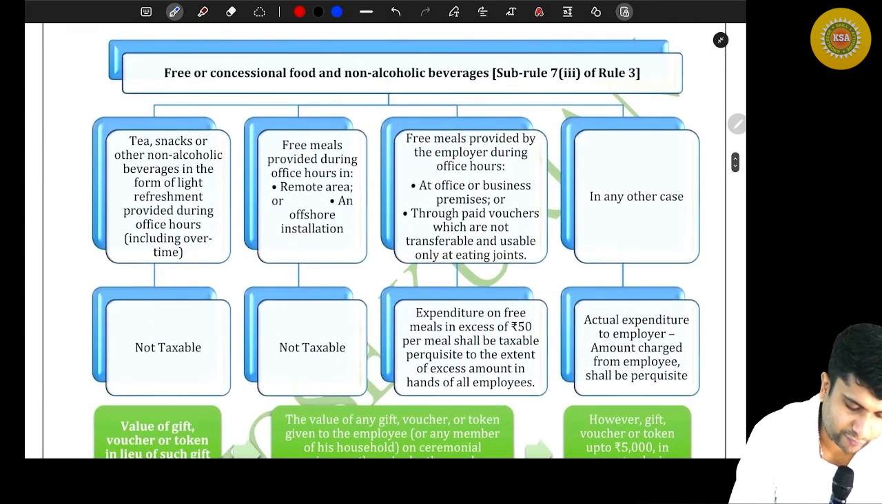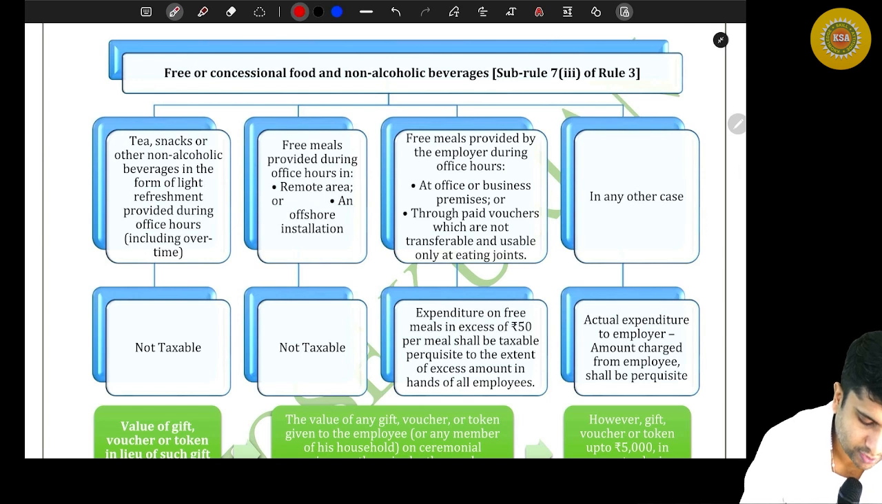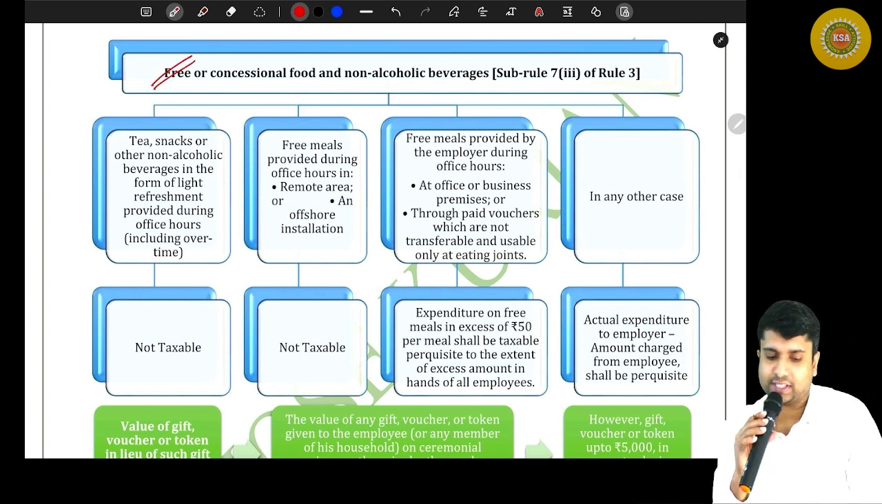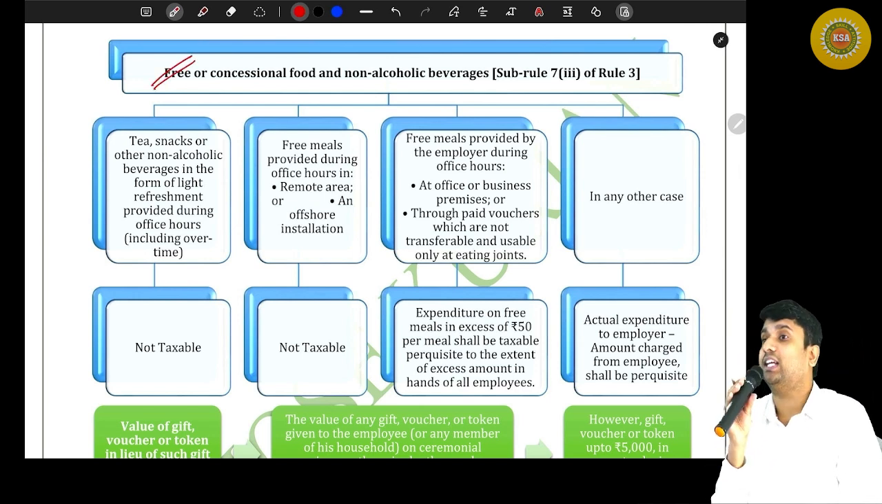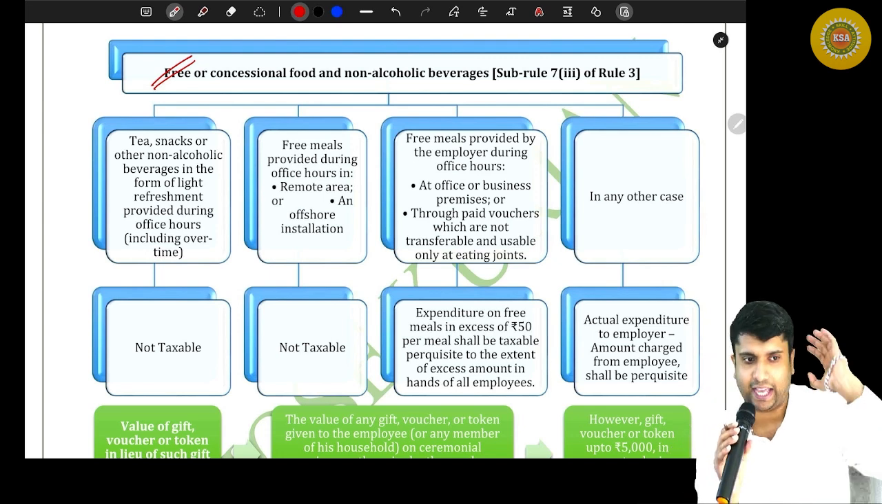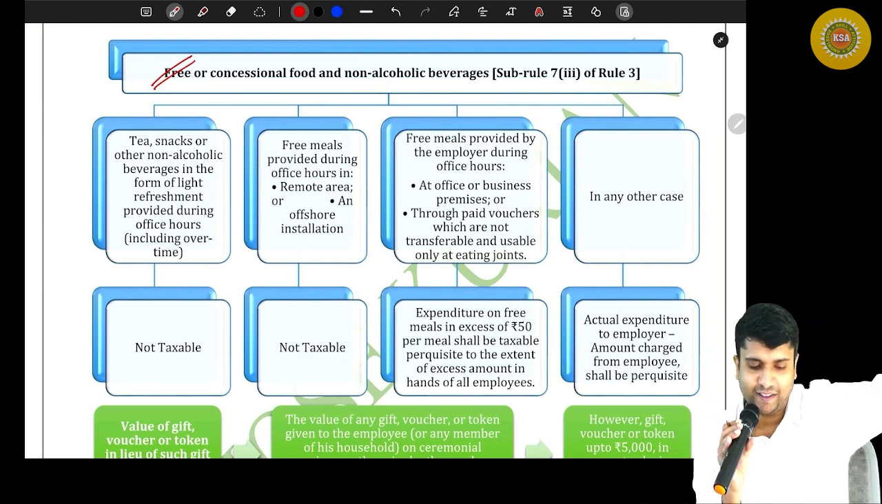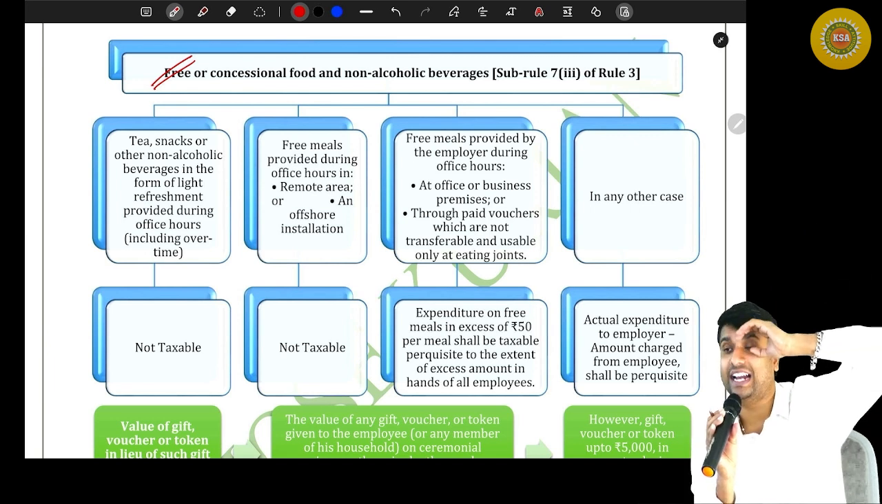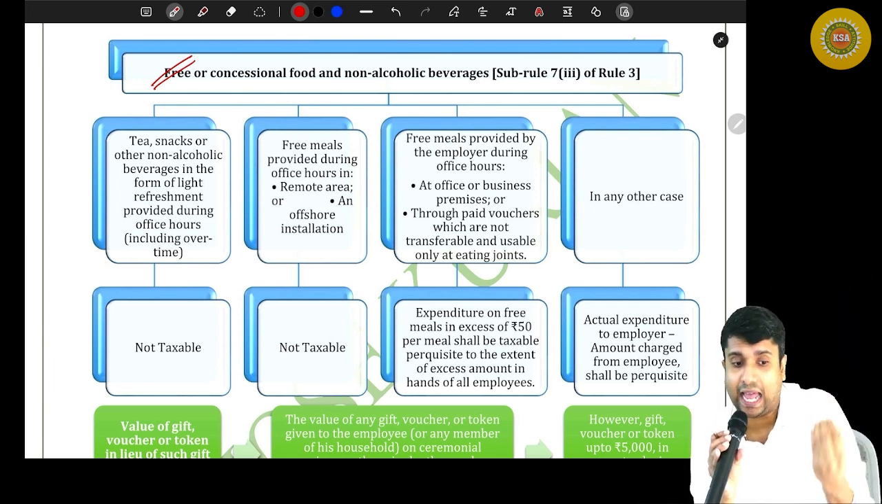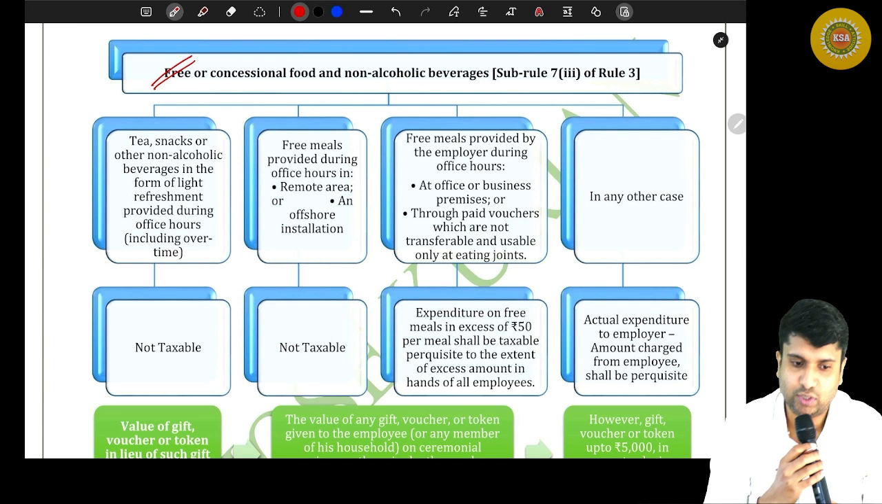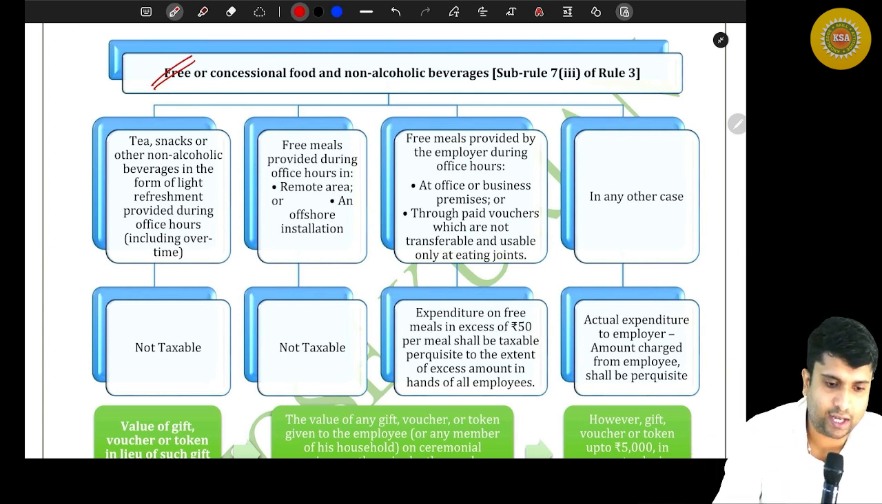Moving on to the next one, friends. Can you read the next heading? Free or concessional food and non-alcoholic beverages. So the employer is giving either free or concessional food or non-alcoholic beverages. So what to do? Let's understand how to value the perquisite.